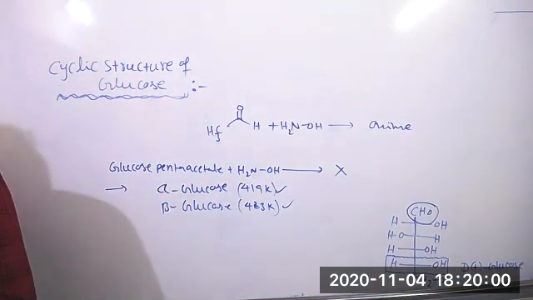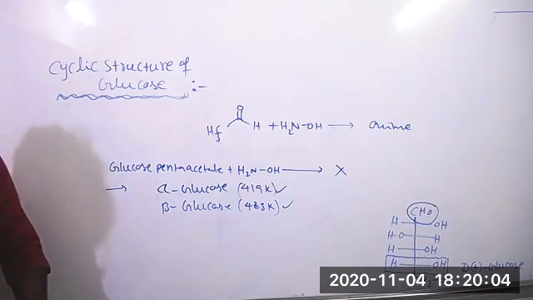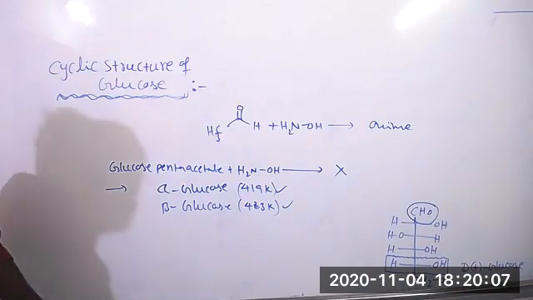This question is frequently asked in board exams also. So I will give you notes. Okay, before that, see what is its cyclic structure.